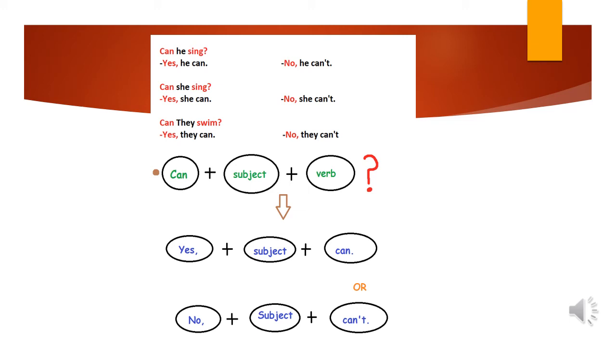Yes, and then the subject, and then can. Okay? Yes, he can, or no, he can't, in the affirmative and in the negative form.